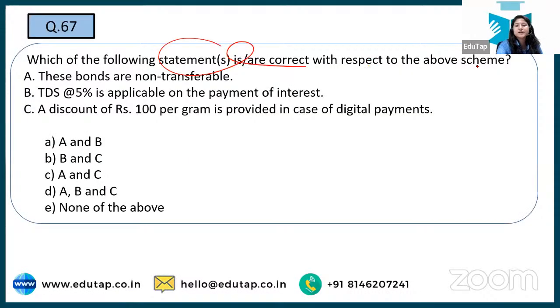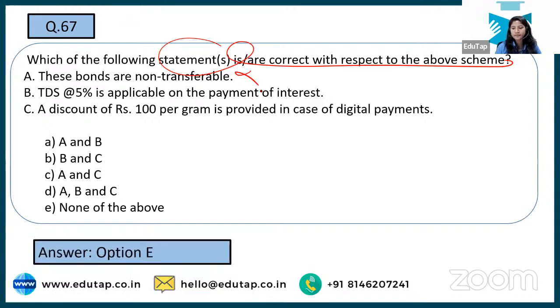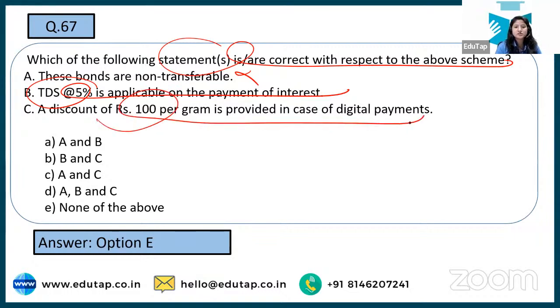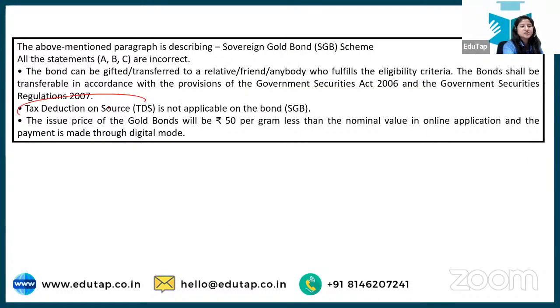Next is, which of the following statements is correct with respect to the above scheme? There are 3 categories, and you have to tell the right answer. See, we are talking about the sovereign gold bond, right? The first one says these bonds are non-transferable. That is the wrong statement, because they are transferable. So option number E, none of the above. We're talking about TDS at 5% being applicable on the payment of interest. No, there is no TDS applicable in this case. And a discount of rupees 100 per gram is provided in case of digital payment. There is no such thing. Tax deduction at source is not applicable.